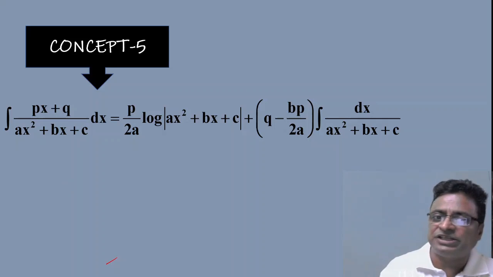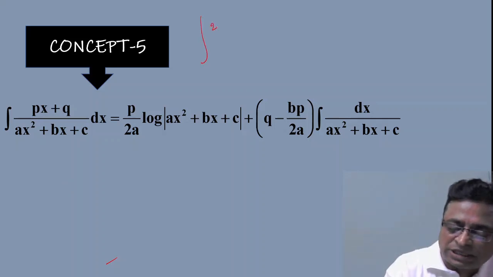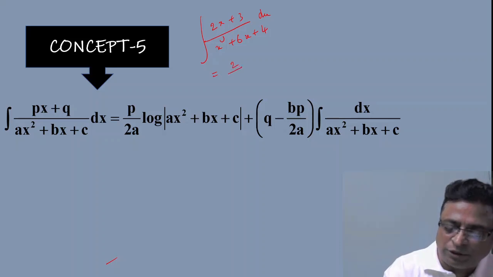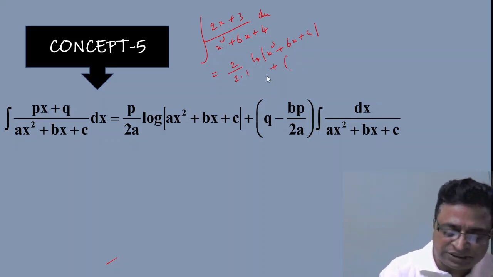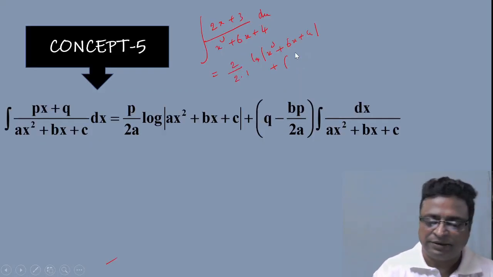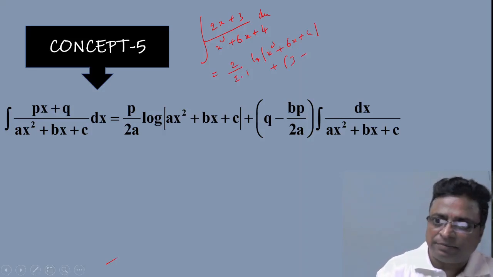Okay, the regular method is different. Suppose integration 2x plus 3 by x square plus 6x plus 4 dx is there. So what to do? P means 2 by 2a, 2 into 1 is 1, log mod denominator x square plus 6x plus 4, plus q minus, what is my q? 3 minus bp by 2a.